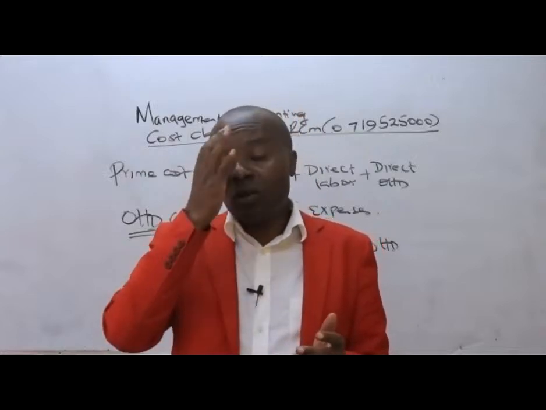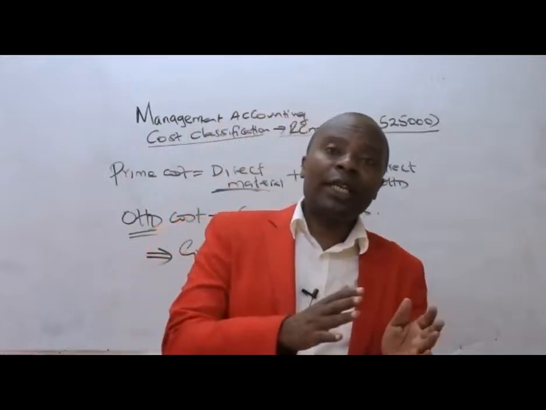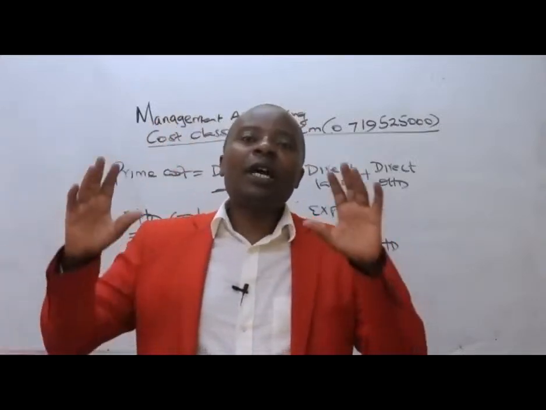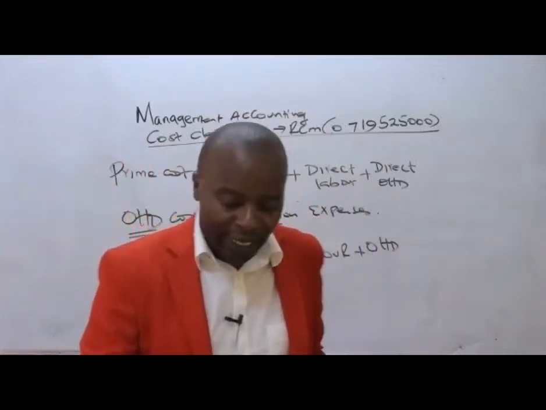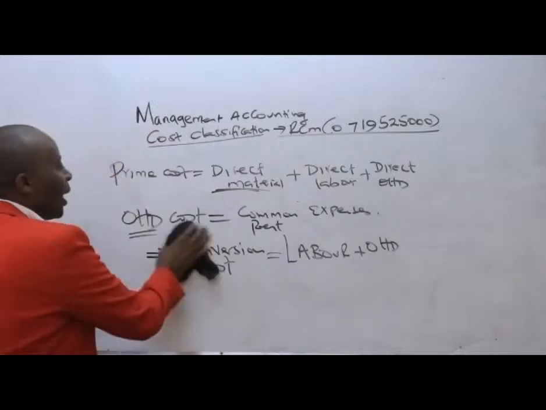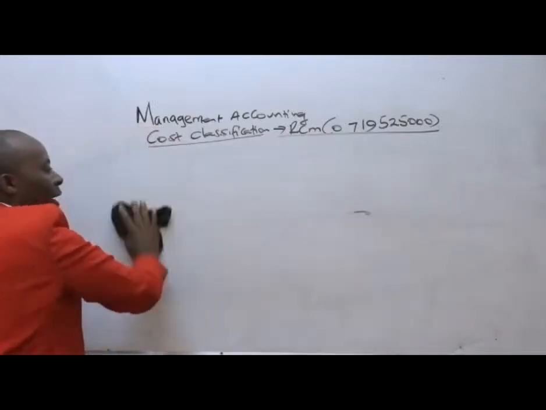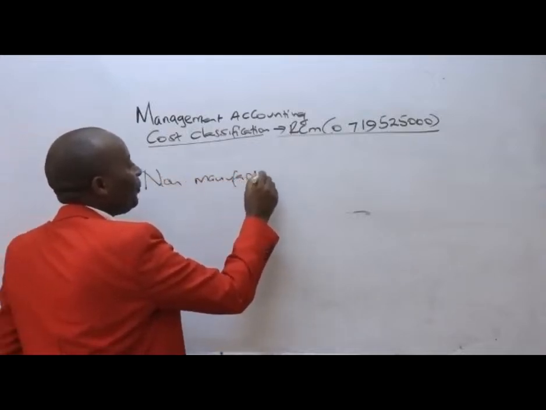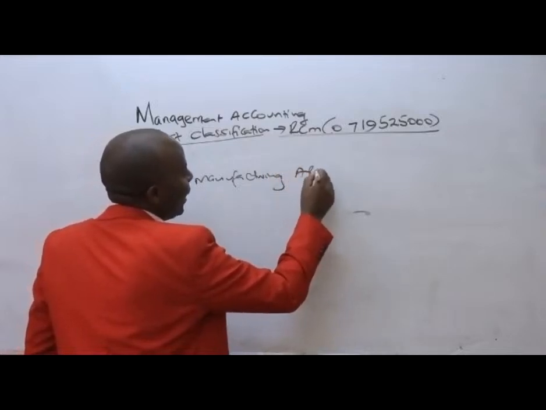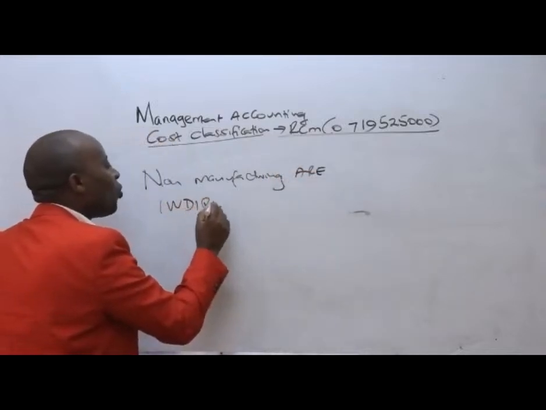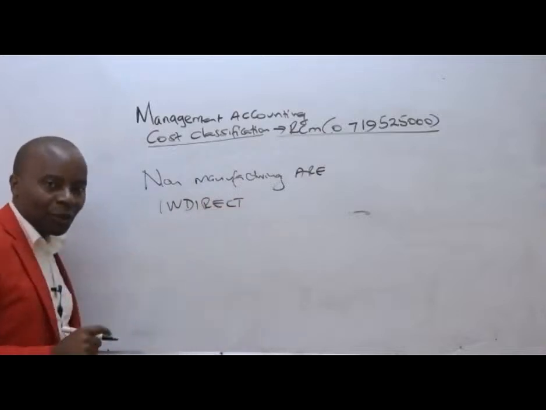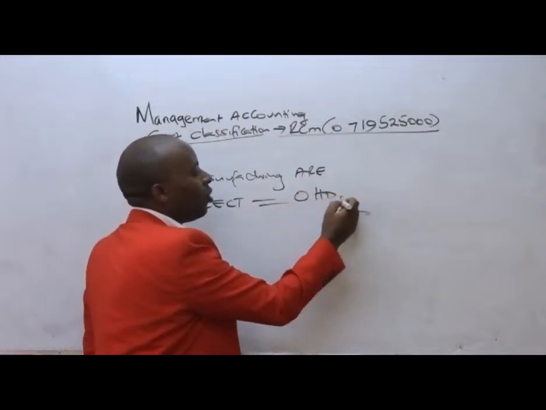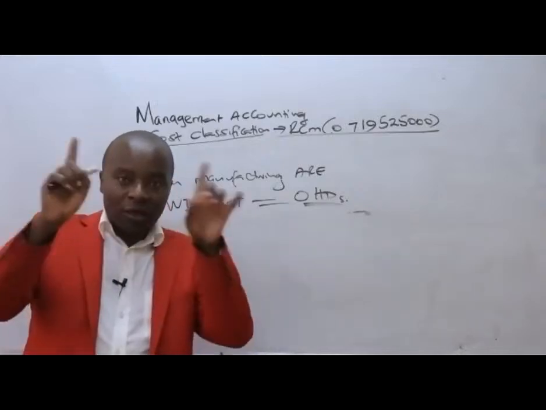And if you have been given, although rare, direct overheads will also constitute what we call manufacturing cost. Ladies and gentlemen, outside the manufacturing cost, we shall now have what we call the non-manufacturing costs, which are basically indirect. Non-manufacturing costs are indirect. Why? They are not directly attributable to production. And in most cases, these non-manufacturing costs are the ones we call overheads. They're the common expenses.